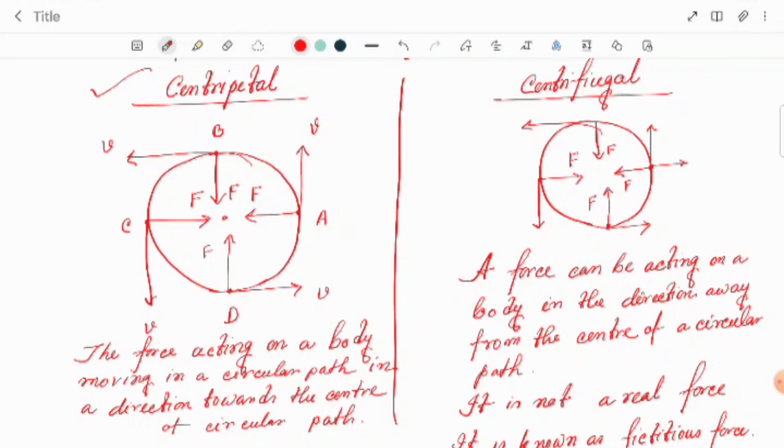If centrifugal force is greater, then the body moving in the circular path can't stay in it. It will move away from the circular path. And if the centripetal force is more, then the body will slip. So a body can move in a circular path only when both forces balance each other.